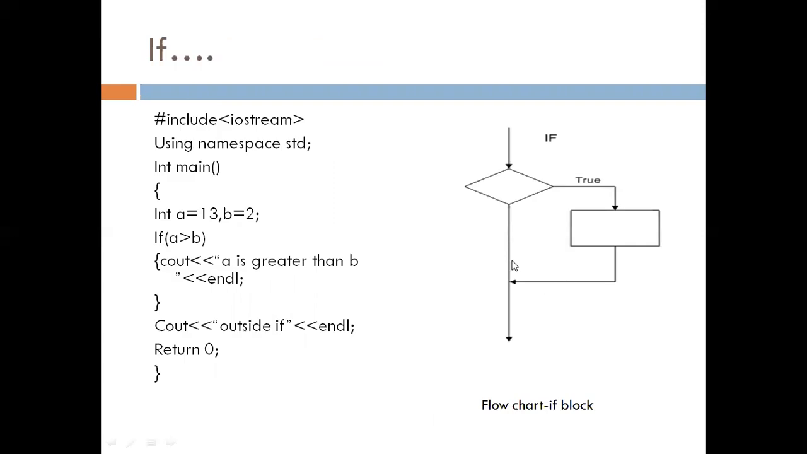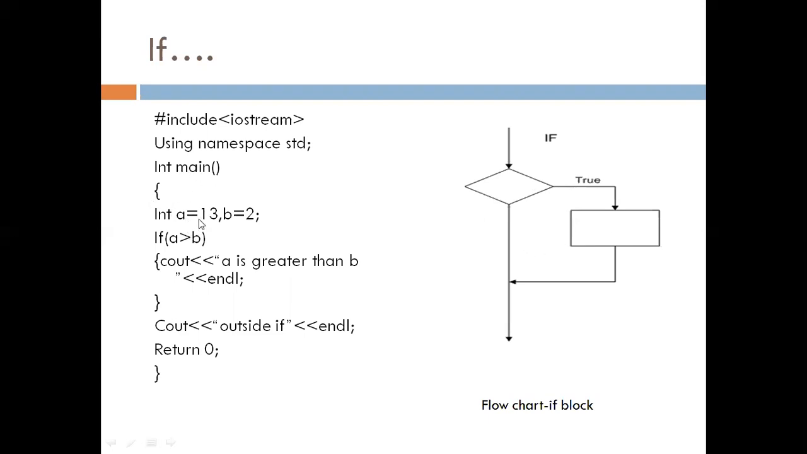So this is the flow chart for if block. If is the keyword. If, here we mention this condition. If condition is true, then and then only this block get executed. If condition is false, then this block never get executed. So we'll see one example here.